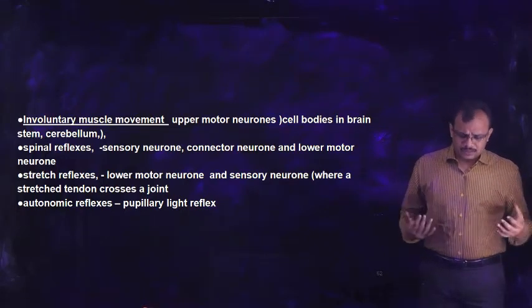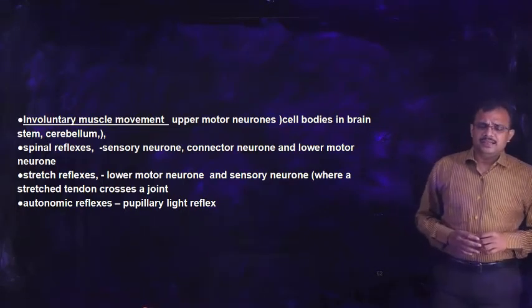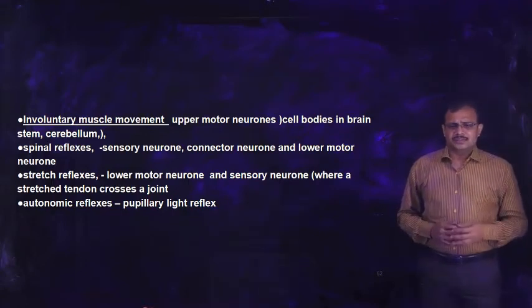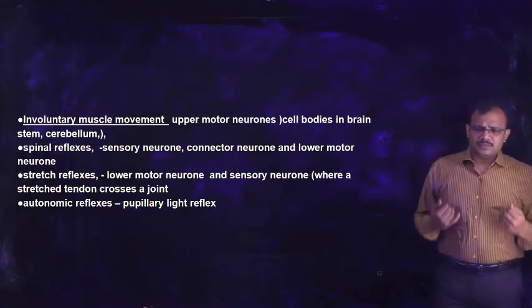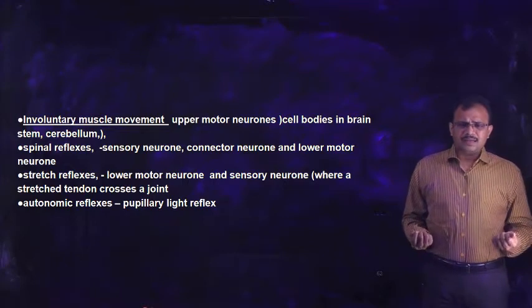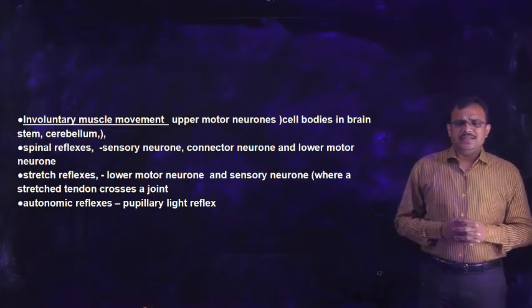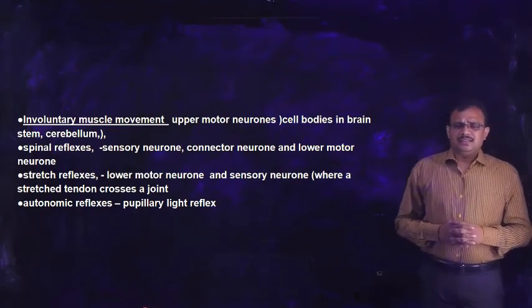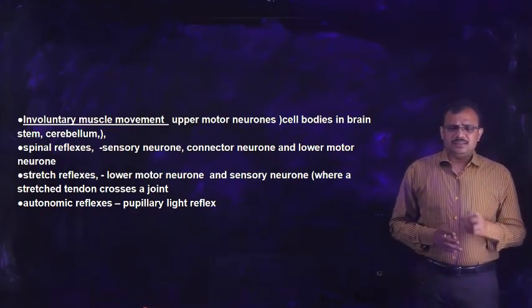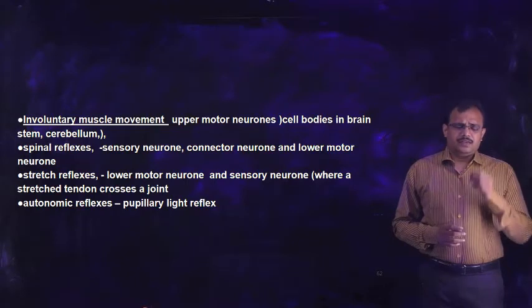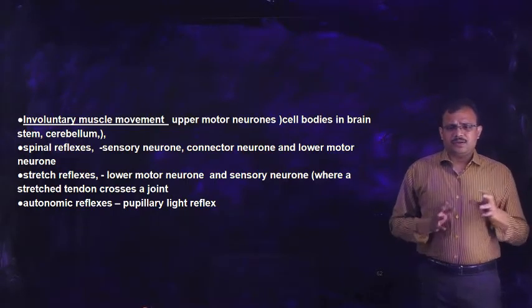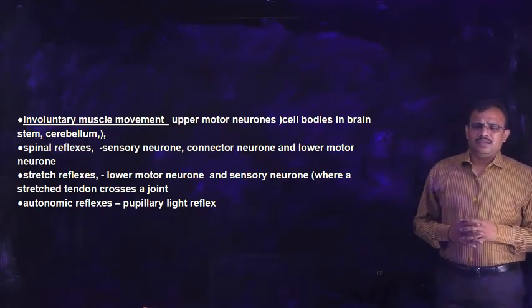Whereas all those things which can be controlled by us are supplied with skeletal muscles. And here the smooth muscles are necessary for involuntary contractions and relaxations. Let us see how this information is transmitted from the brain to these organs which are under involuntary control.